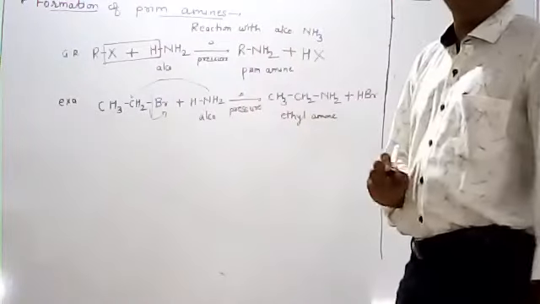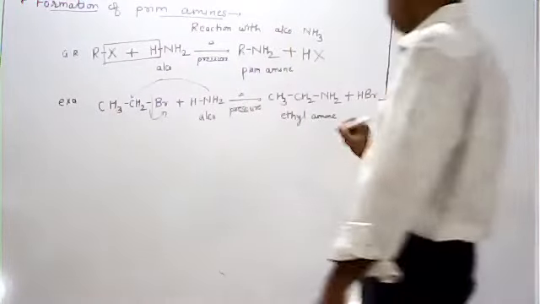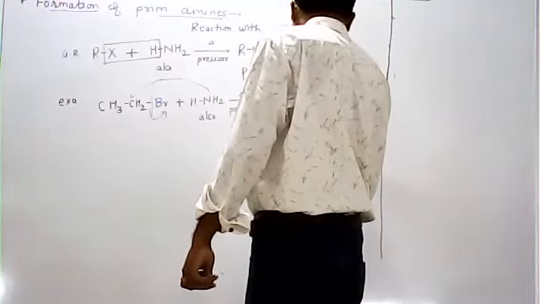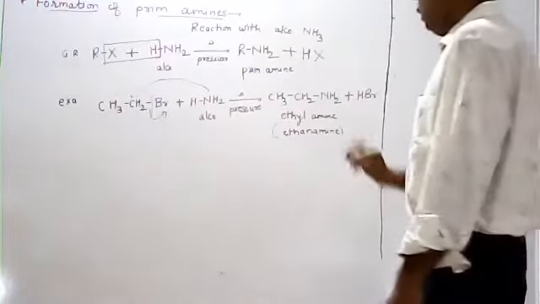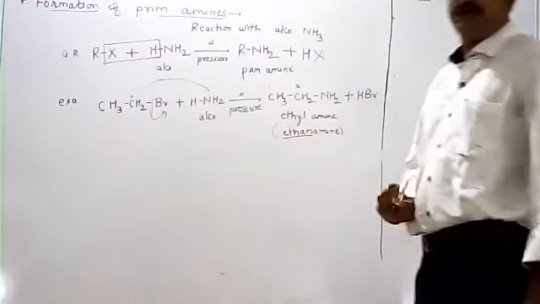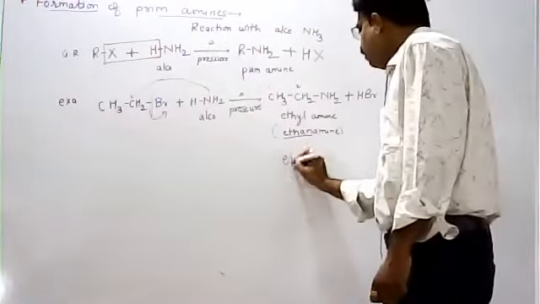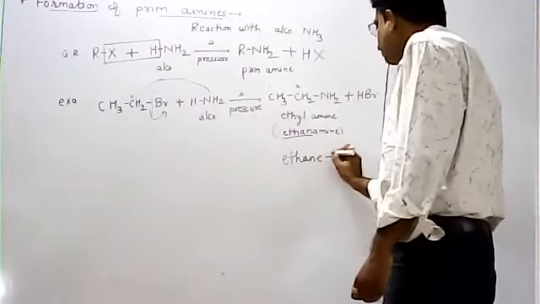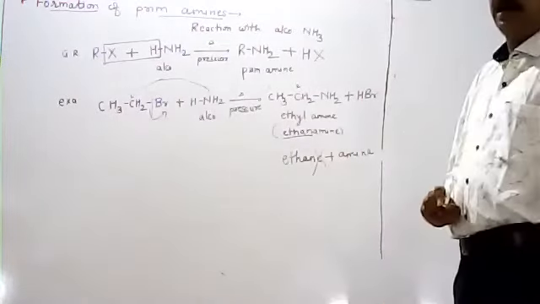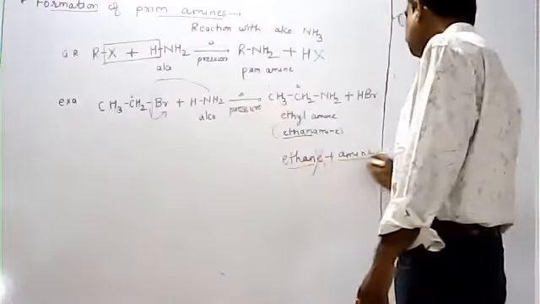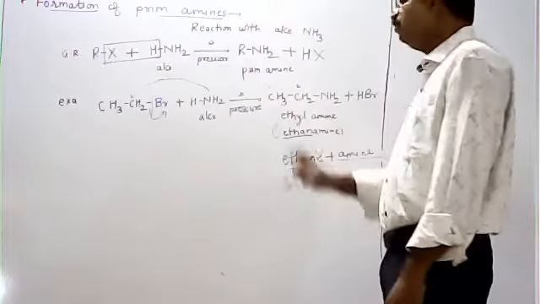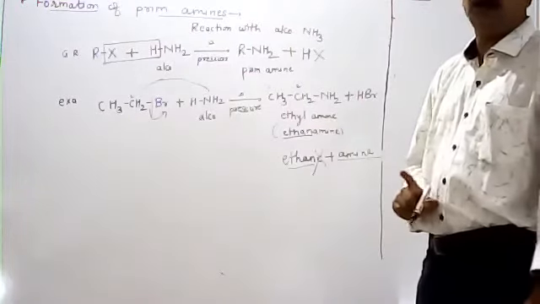The IUPAC name we will discuss later on, but here it is called ethanamine. There are two carbon atoms, and the parent alkane name is ethane. So the E gets removed, and by adding the word amine, the name is ethanamine. This is the IUPAC name, and ethylamine is the common or trivial name.